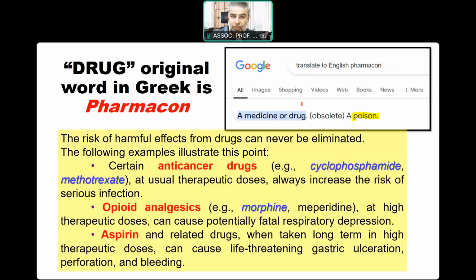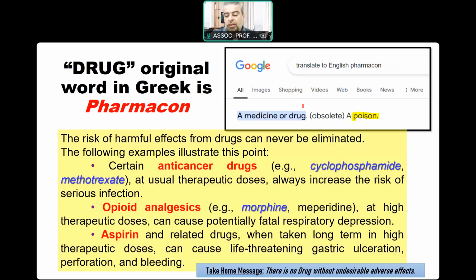Aspirin is the last example for this tip. Aspirin is widely used, especially in high therapeutic doses, for the treatment of rheumatoid arthritis, osteoarthritis, and joint pain in general. However, aspirin is not free from the disadvantage of causing peptic ulceration, gastric ulceration, and even perforation and bleeding. So the take-home message is that there is no drug without an undesirable side effect. That's why pharmakon can be a drug. Any drug can have a beneficial effect and also a disadvantageous effect, or even sometimes toxic effects.